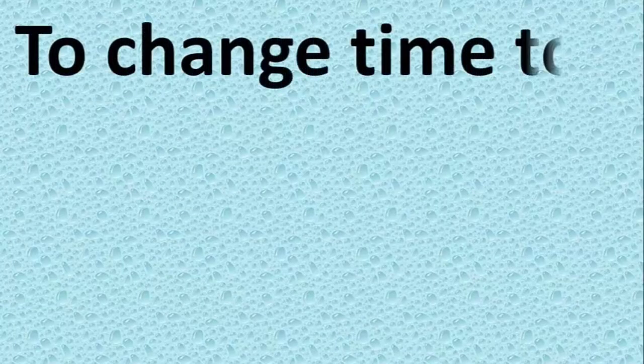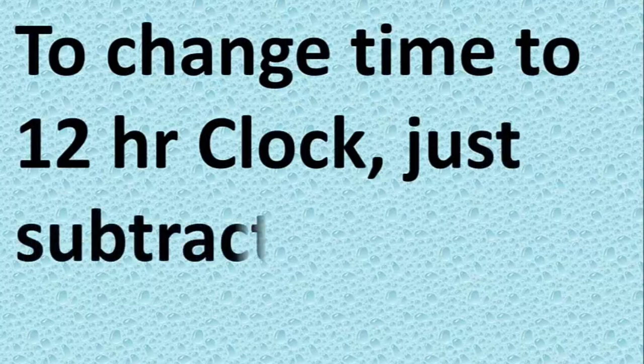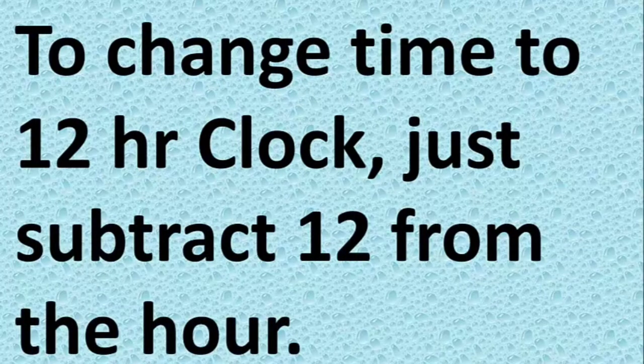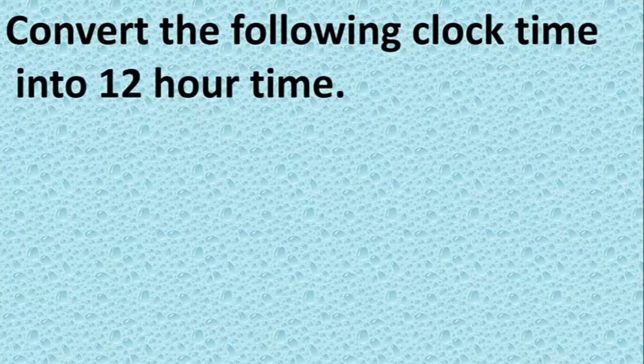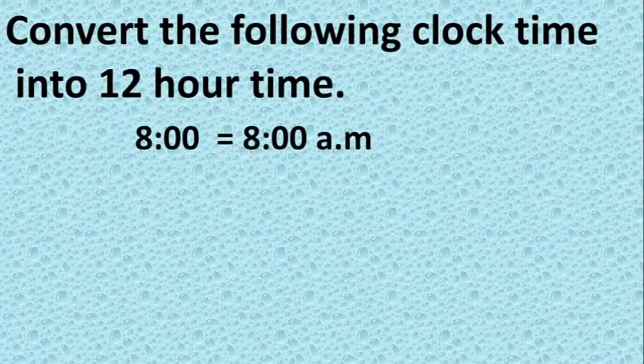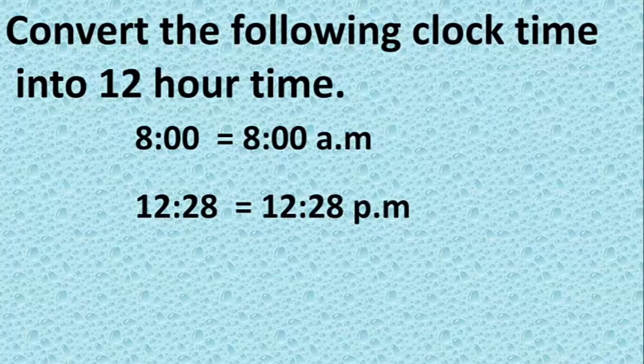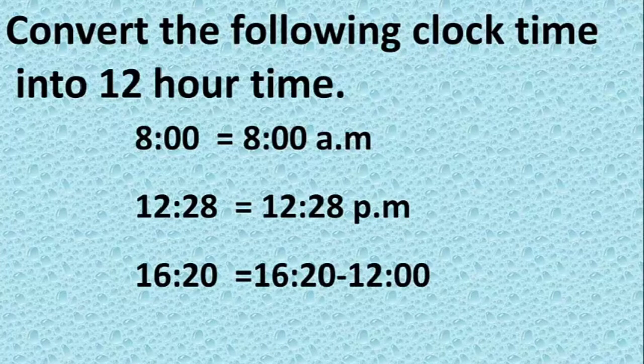To change time to 12-hour clock, just subtract 12 from the hour. Convert the following clock time into 12-hour time. 8 equal to 8 a.m. 12:28 equal to 12:28 p.m. 16:20 equal to 16:20 minus 12 equal to 4:20 p.m.